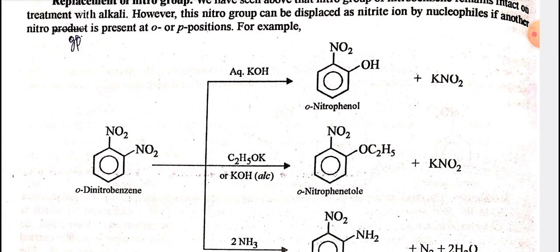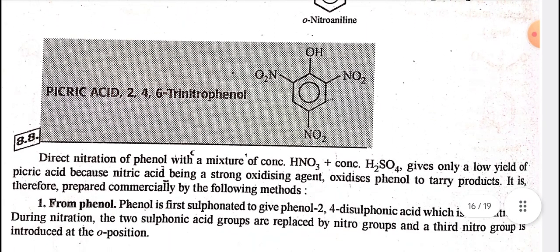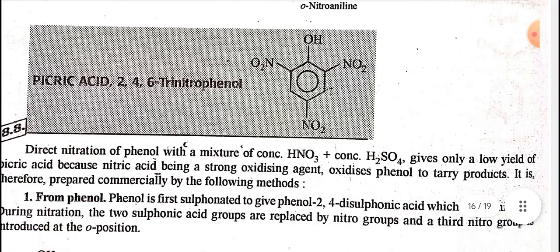Similarly, when it reacts with ethanolic potassium hydroxide, it gives o-nitrophenetole plus KNO2. When it reacts with ammonia, it gives o-nitroaniline plus N2 plus water. Finally, we have to study picric acid.